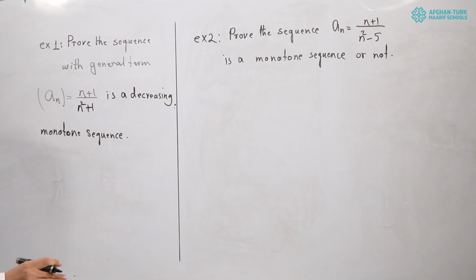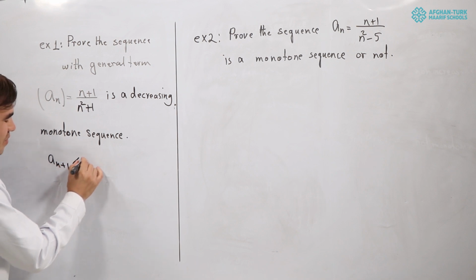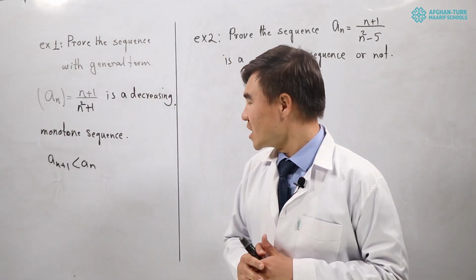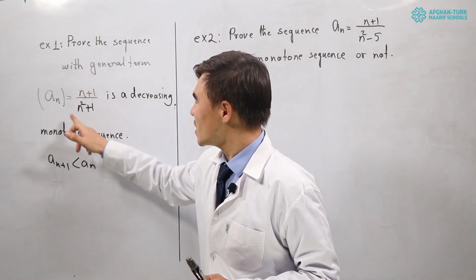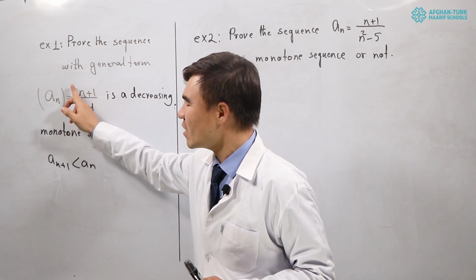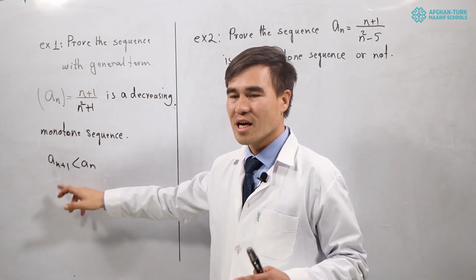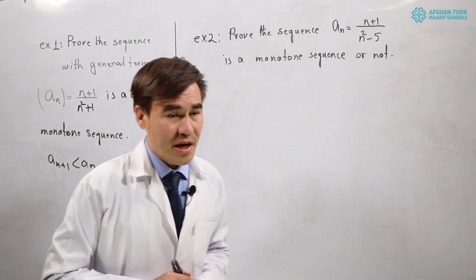According to the conditions we studied, for decreasing, a sub n plus 1 must be less than a sub n. What does it mean? Instead of every n in the given sequence, we will replace it with n plus 1, and then we will check that this is less than a sub n.